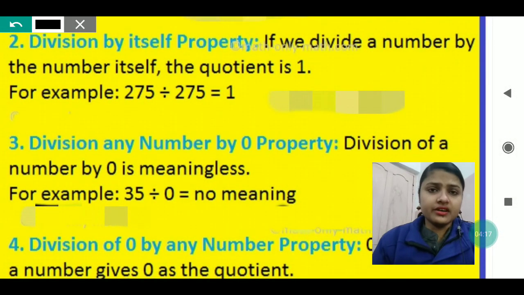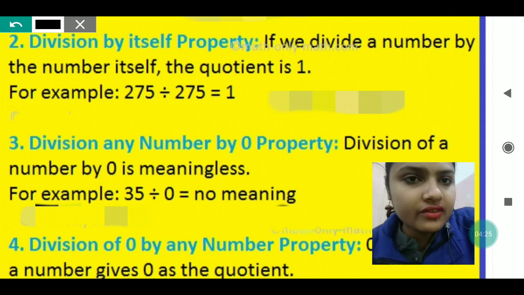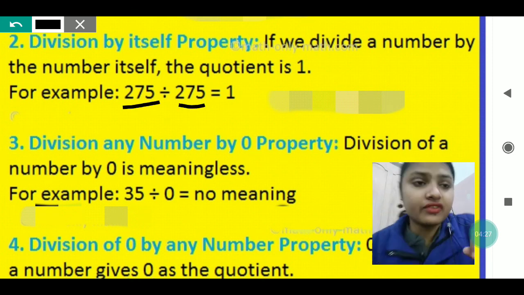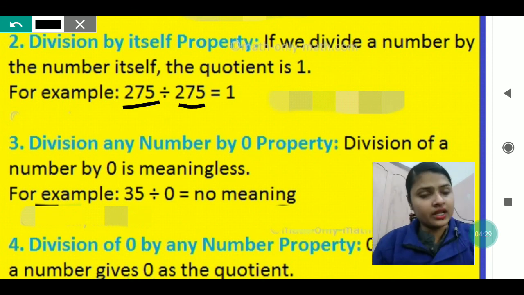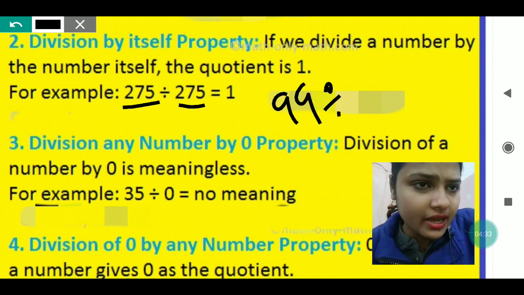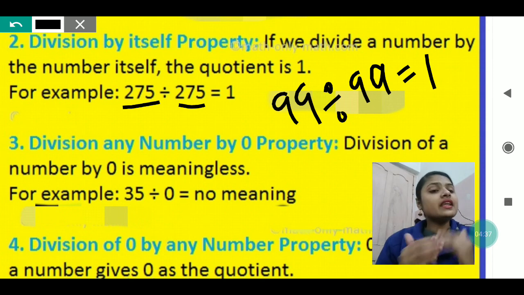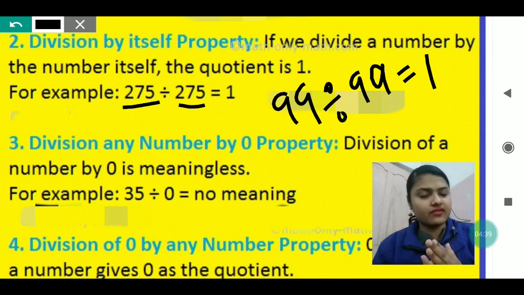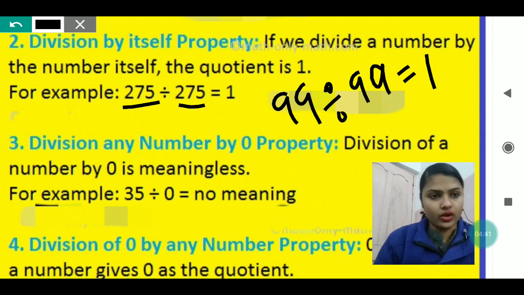Second property, my dear, division by itself property. What does it mean? If you divide a number by itself, like if you divide 275 by 275, you will get the answer 1. In the same way, if you divide 99 by 99, you will get the quotient 1. When any number is divided by itself, the quotient will be 1.